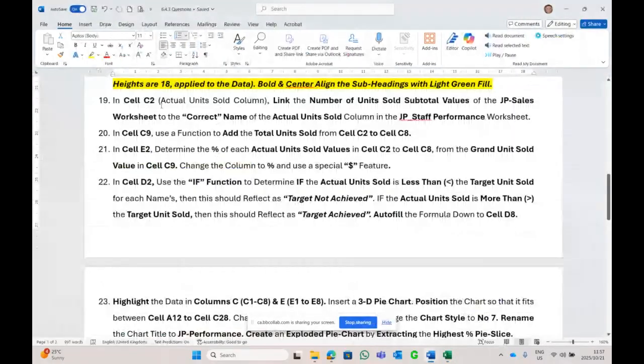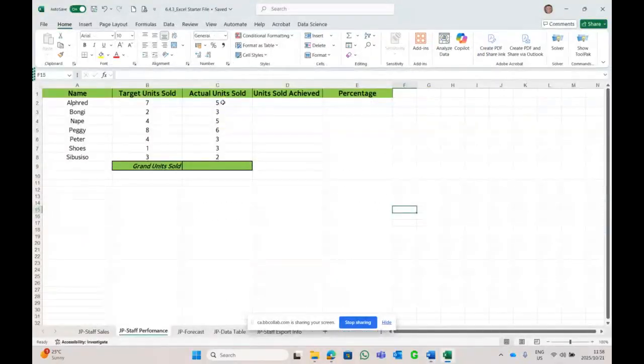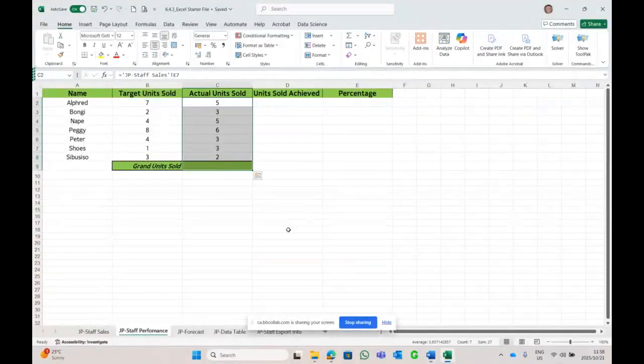Let's see. Work change correct. Undo. So we did that. Actual units correct name. Okay, we did that one. Now they want me to add the totals of the C2 to C8 in C9. And then they want me to determine the units of the grand units with a percentage. But that's in column E. Okay. So let's quickly add up that. That's an auto sum. From there to there, we auto sum the values.